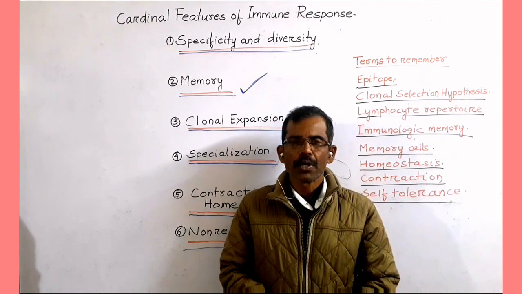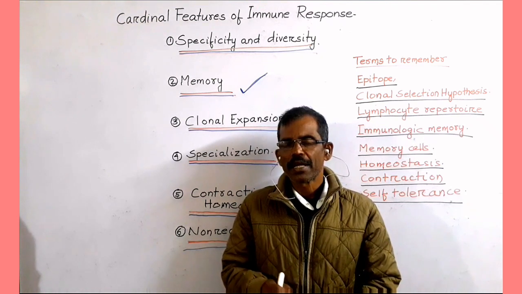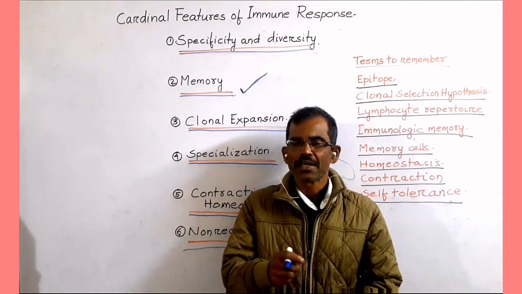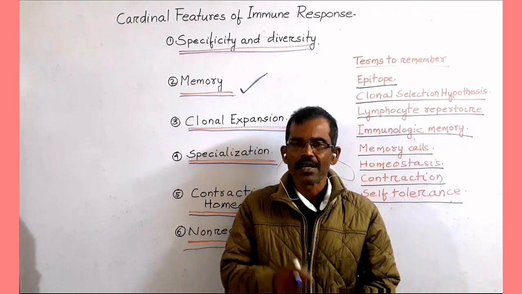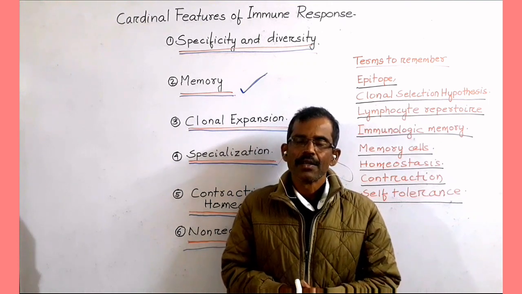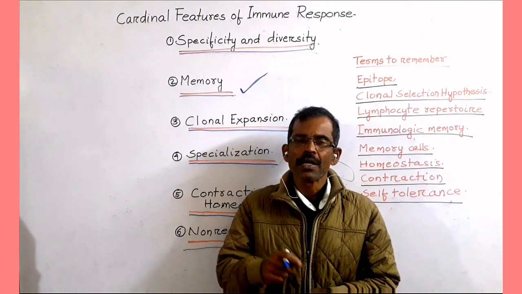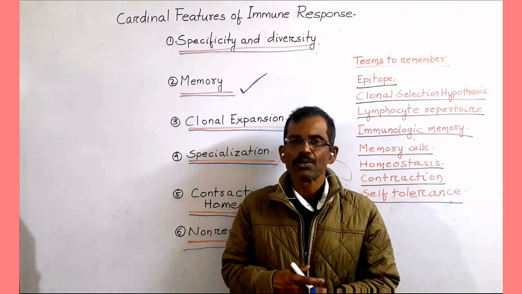Immunologic memory exists because each exposure to the same antigen leads to the generation of numerous long-lived memory cells which are more efficient at recognizing, responding to and eliminating different types of pathogens.